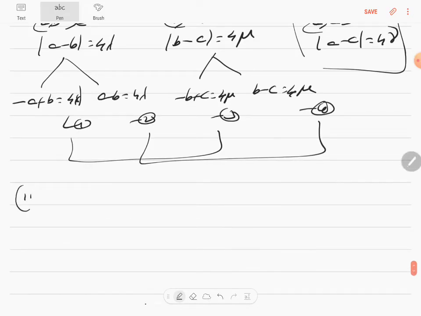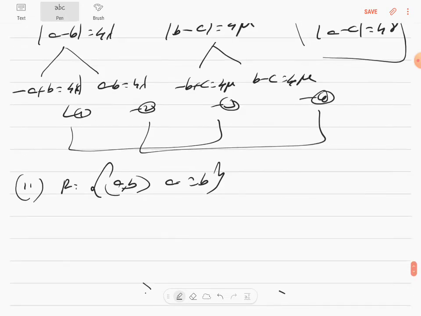The second part of this question is so easy, where the relationship is A comma B, where A is equal to B. Obviously A will be equal to A. If A is equal to B, B will be equal to A. A is equal to B, B is equal to C, A will be equal to C. Therefore, it's reflexive, symmetric and transitive. We don't have to do this sum, right? Can I go to the next sum?